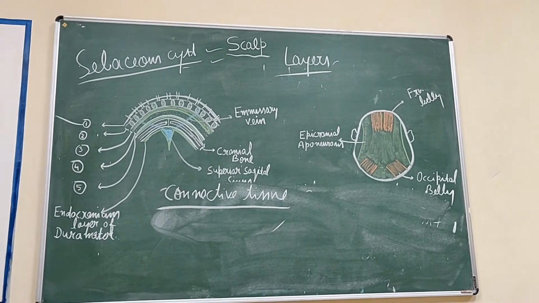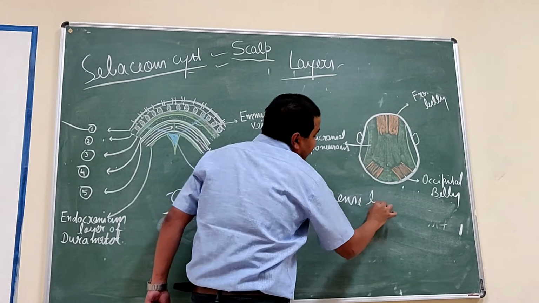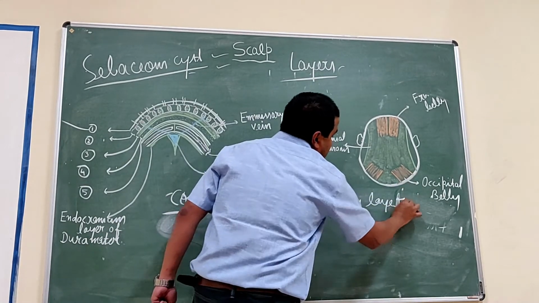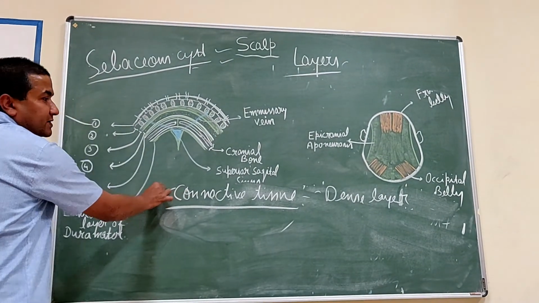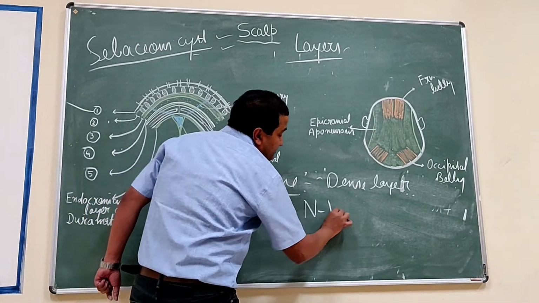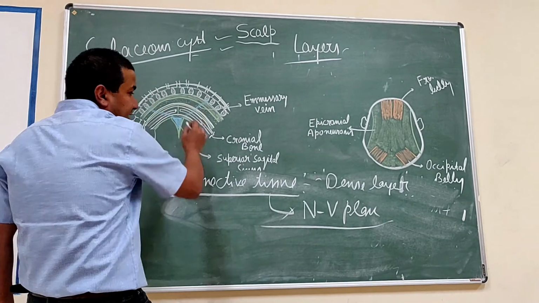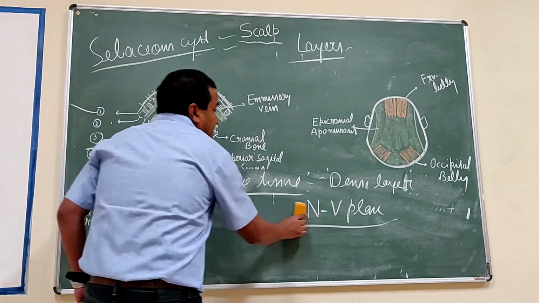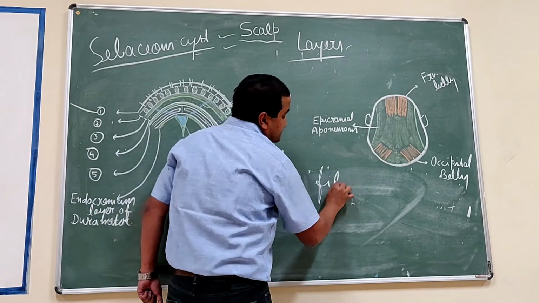Now the second layer, connective tissue. The connective tissue is a dense layer. And the neurovascular plane of the scalp is present in this connective tissue layer. This connective tissue is characterized by the presence of fibrous septa.